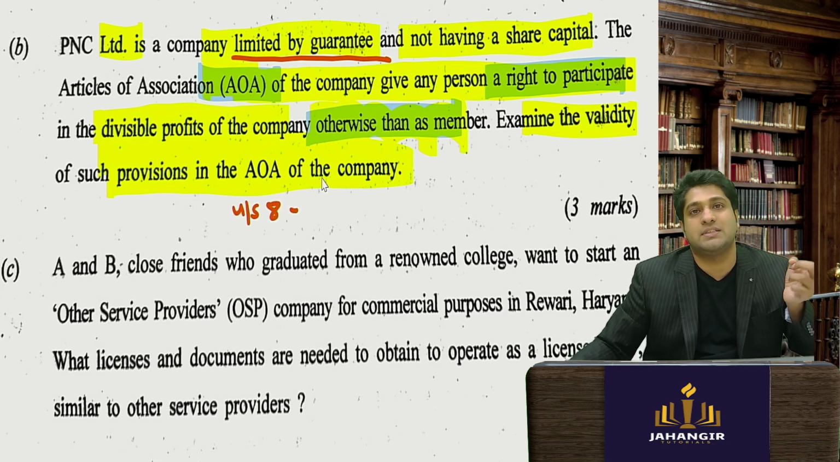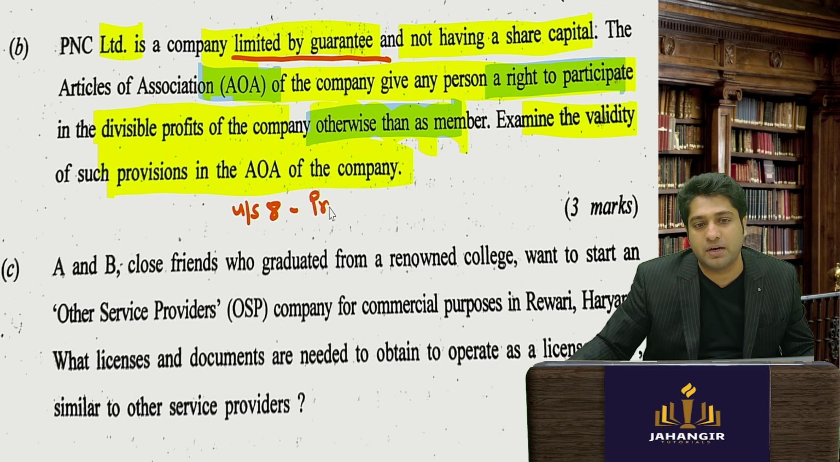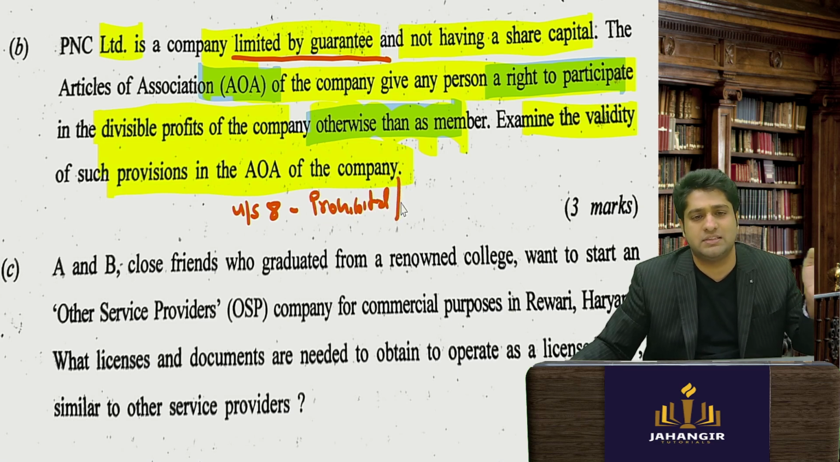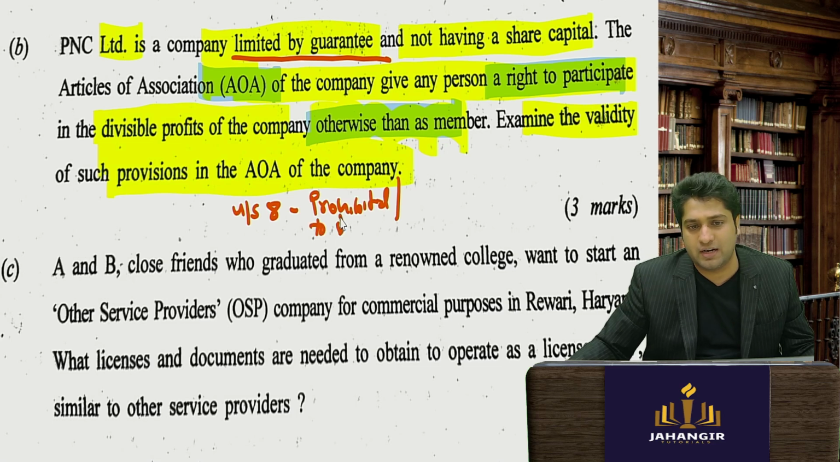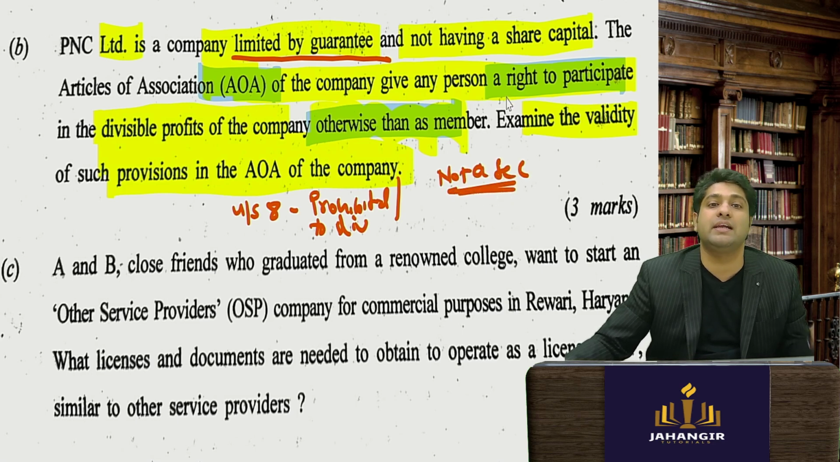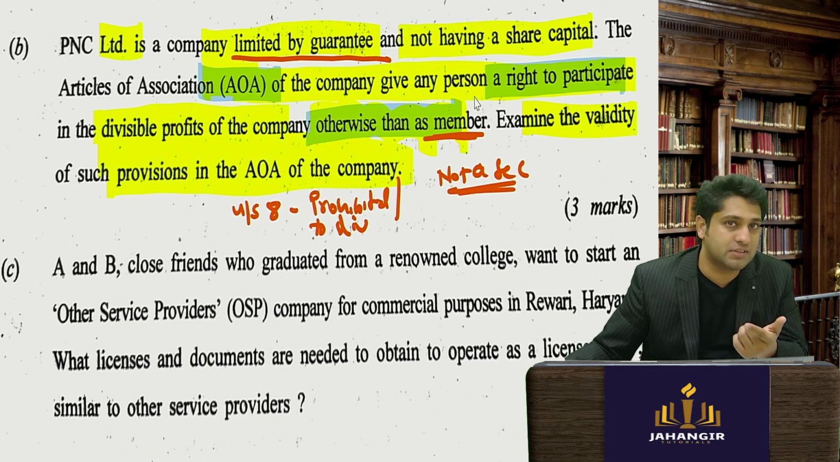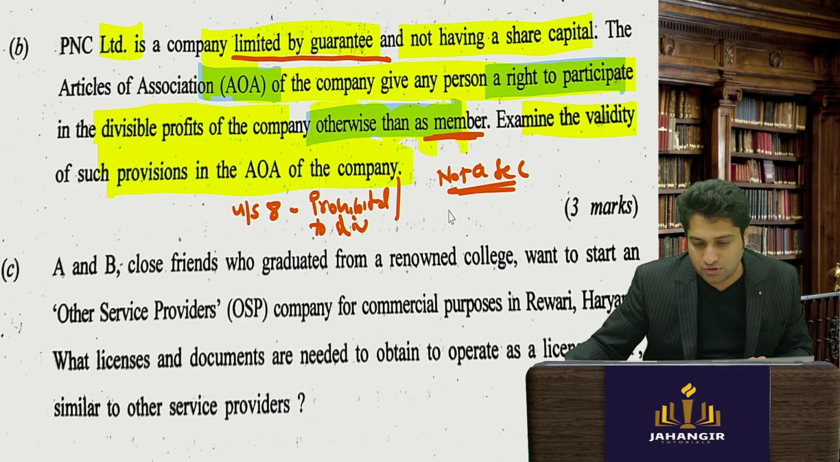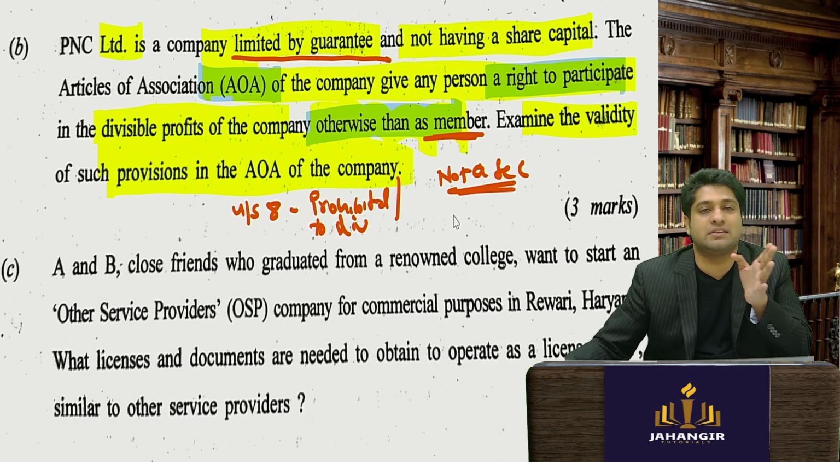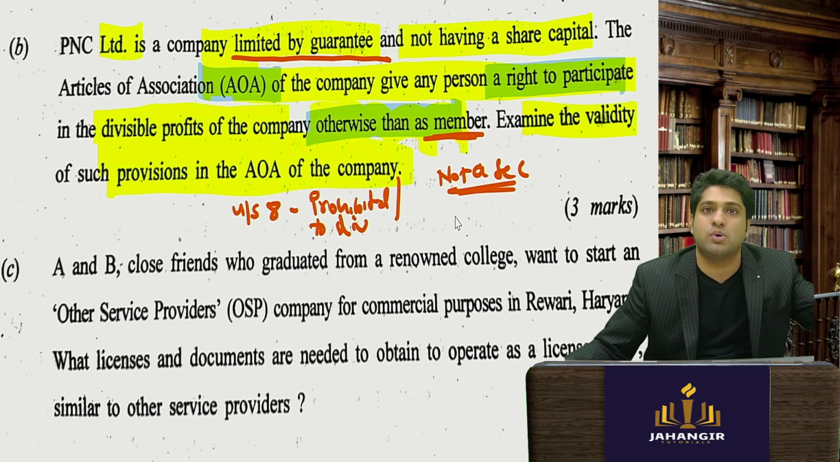So as per section 8, it is prohibited to declare dividend. However, if it is not a section 8 company, then can they distribute dividend to persons other than members? Now if you go to see, your company law is silent whether you can give it to other members.